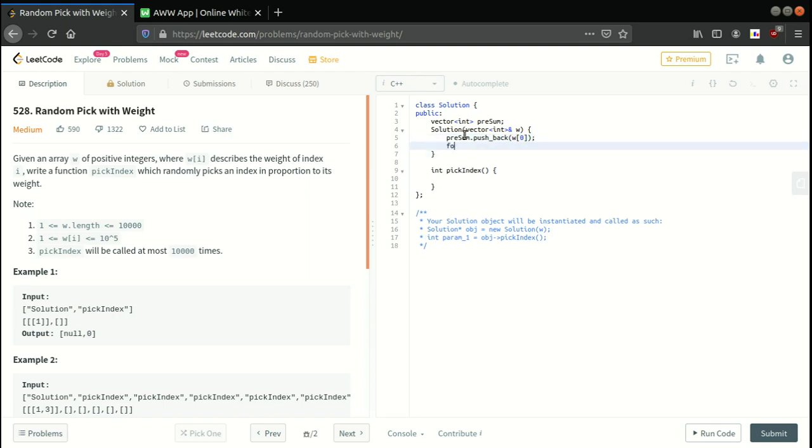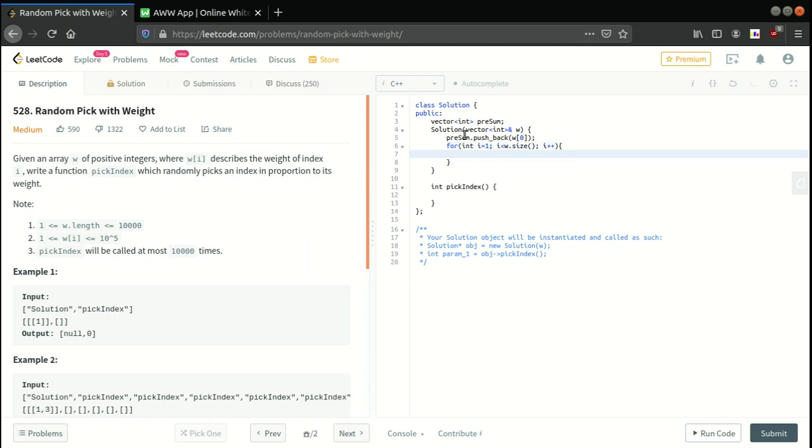After that, for int i equals 1, because we have already populated the 0th element, i less than w dot size, i plus plus, and then presum dot push_back presum of i minus 1 plus w of i.